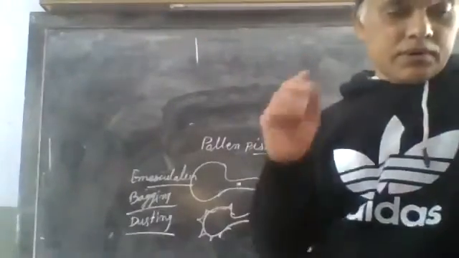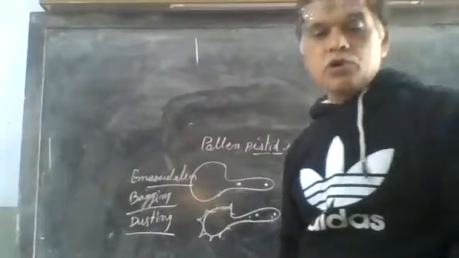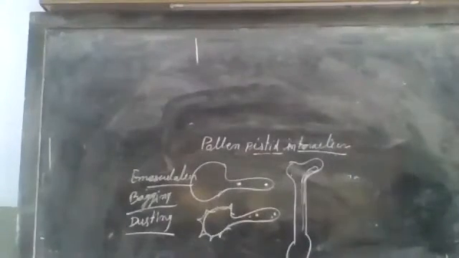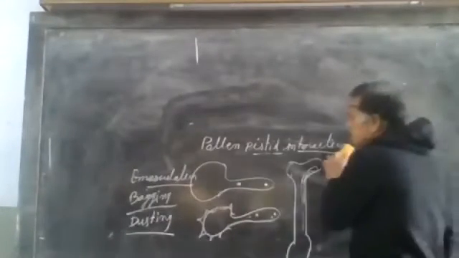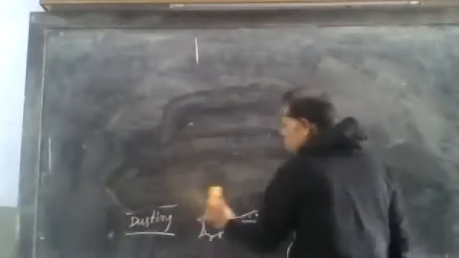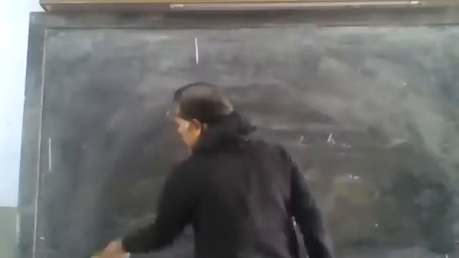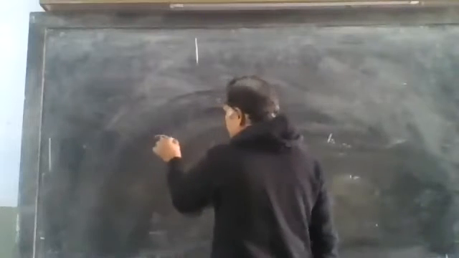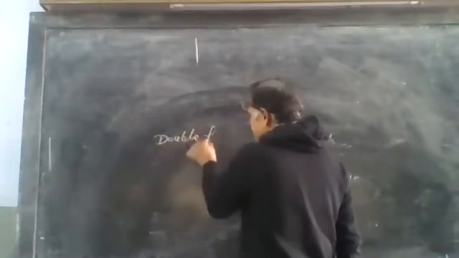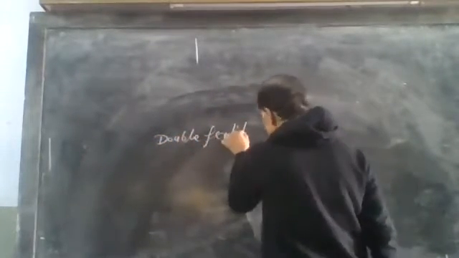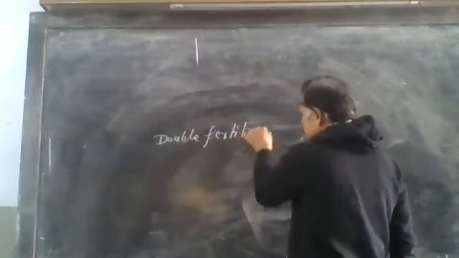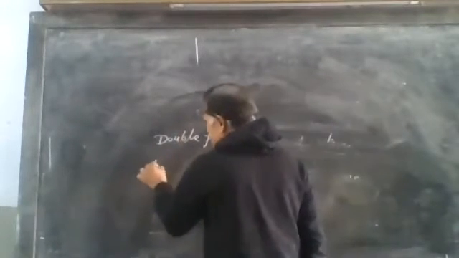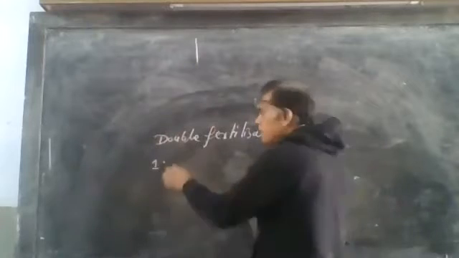Then the next is the main process. After pollination, fertilization occurs. In angiosperms, a unique feature is there, known as double fertilization. We studied it in 10th class also. Double fertilization, the first one is also known as vegetative fertilization.